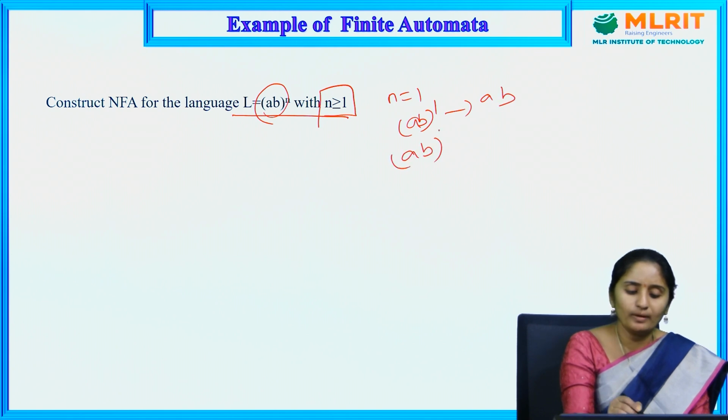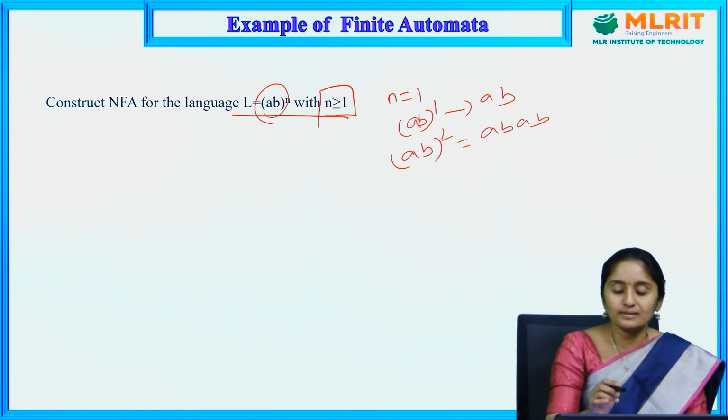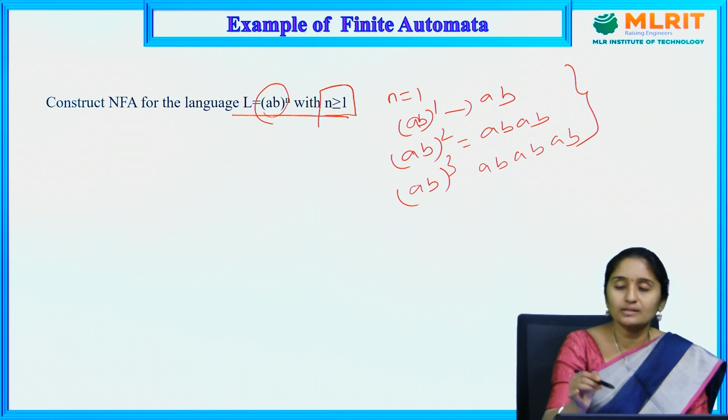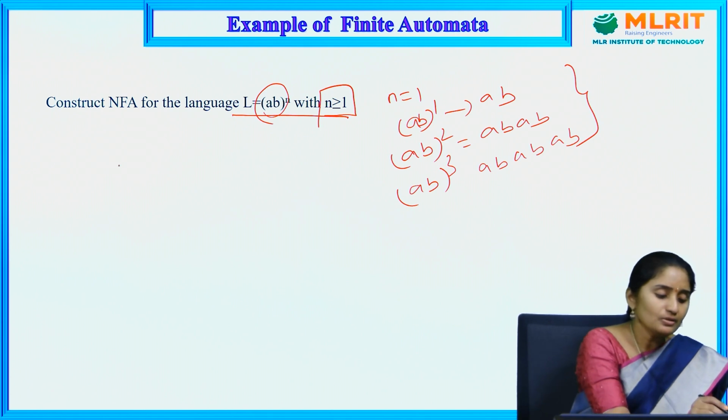(AB)^2 is nothing but what it reads: ABAB. This is the string it reads. If I have (AB)^3, it is ABABAB. All of these strings should be accepted by the NFA diagram. So let us construct it.